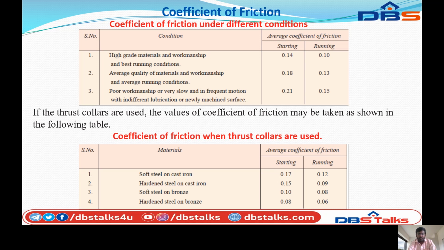Coming to the third condition, poor workmanship, very slow and infrequent motion with indifferent lubrication or newly machined surface. The average coefficient of friction is 0.21 for starting and 0.15 for running. So this is the coefficient of friction under different conditions: high grade material, average quality and poor quality.